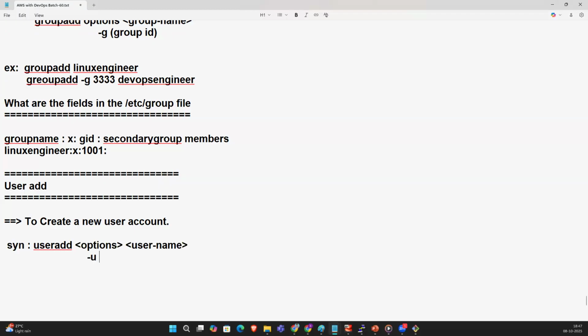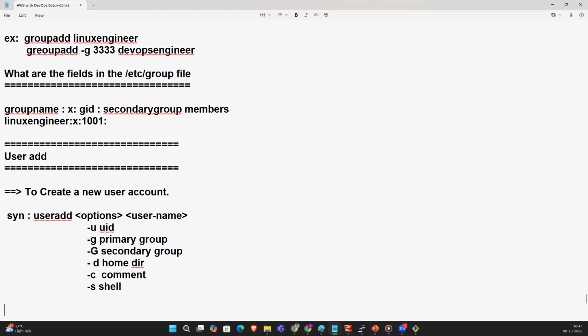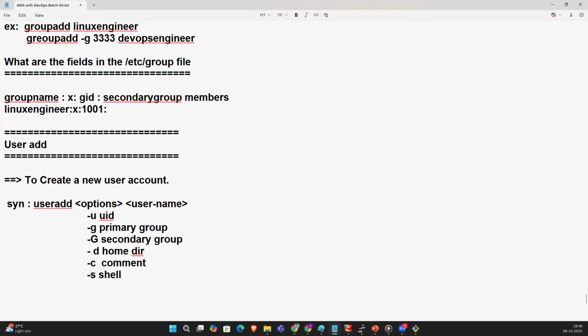Options are -u, UID; -g, primary group ID, the primary group; capital -G, secondary group; -d is nothing but the home directory; -c is nothing but a comment; and -s is nothing but the shell.